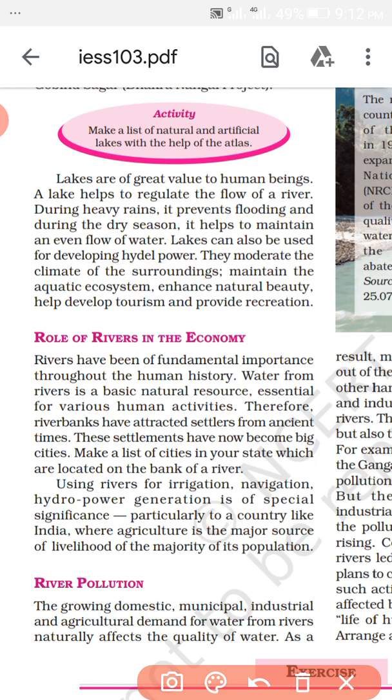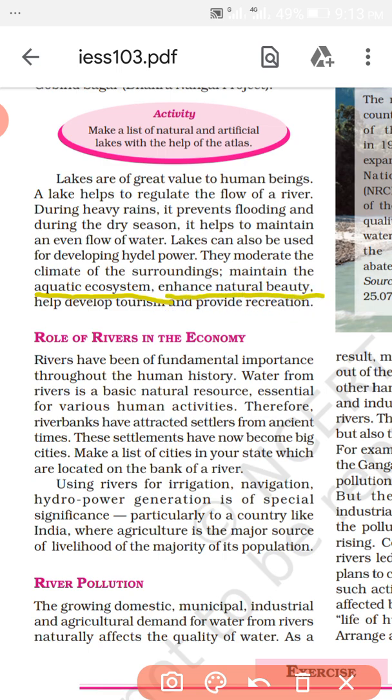If there is a lake in any place, obviously that place will be cooler than other areas. So it moderates the climate of the surroundings and maintains the aquatic ecosystem. It is about the lake. It maintains what? The aquatic ecosystem and enhances the natural beauty.